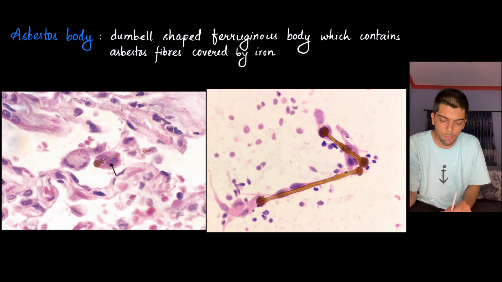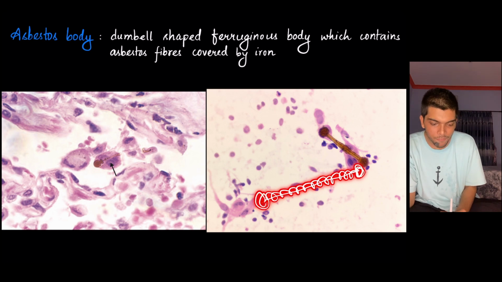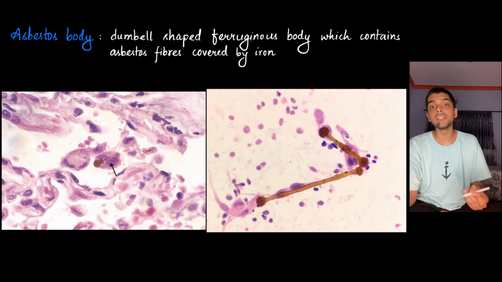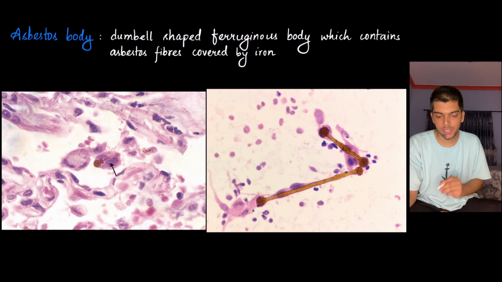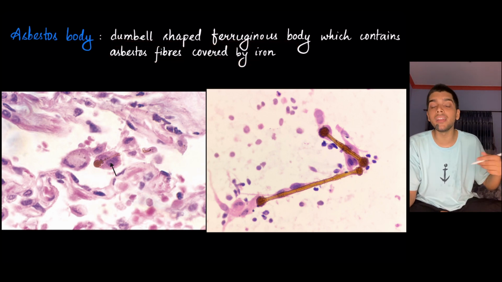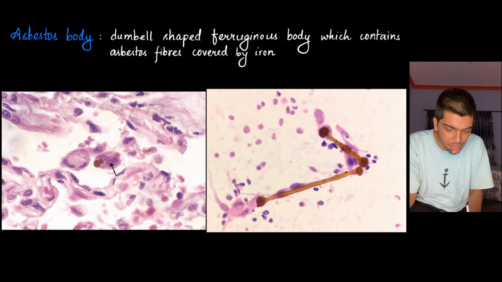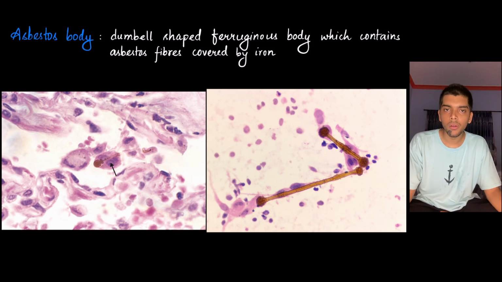Number two, it is made up of asbestos fiber which is enwrapped by ferritin. Ferritin produced from the macrophage itself. Since it contains ferritin or iron, it is one of the ferruginous bodies. So it is a dumbbell-shaped ferruginous body which contains asbestos fibers covered by ferritin produced from macrophage. You can see the asbestos body right here. And with that, we are done with pneumoconiosis. One last revision.